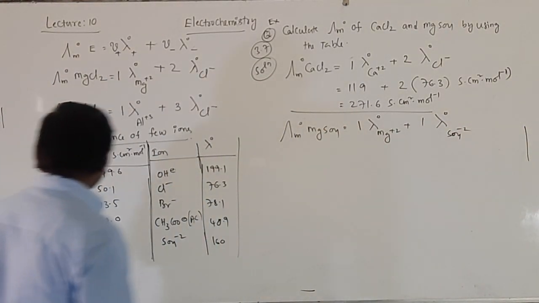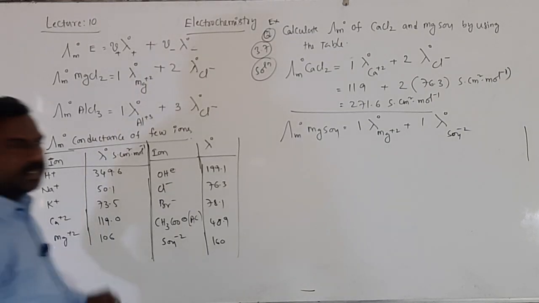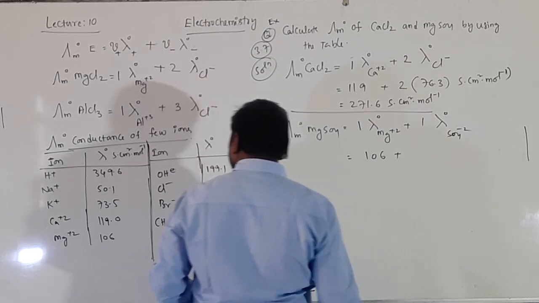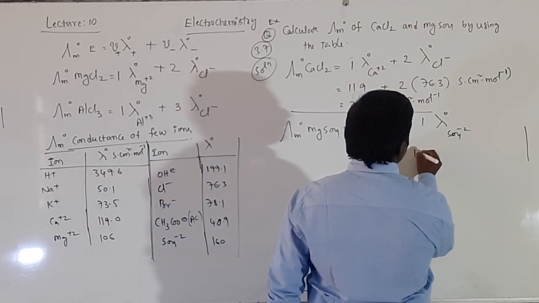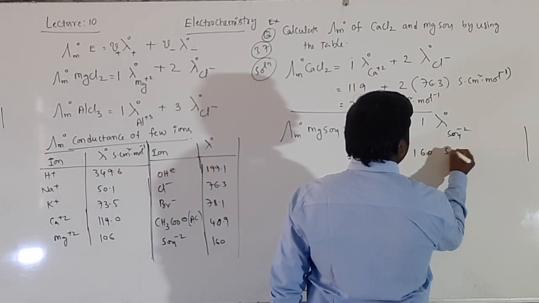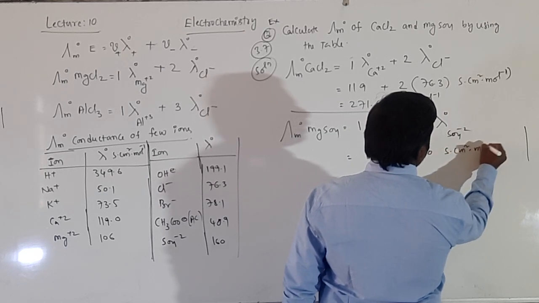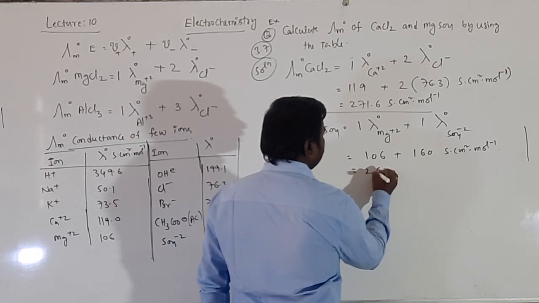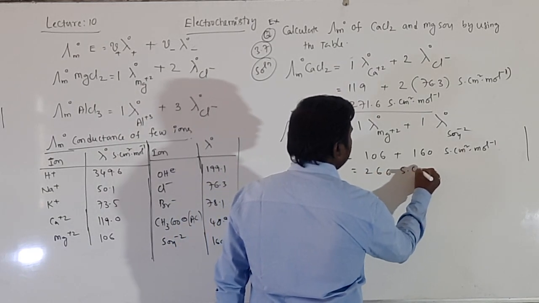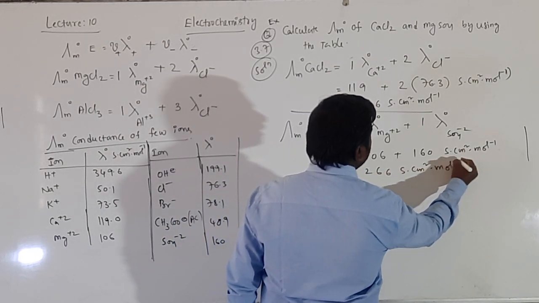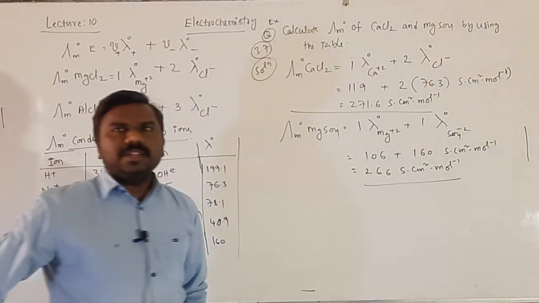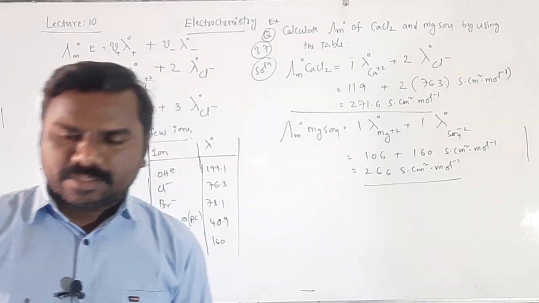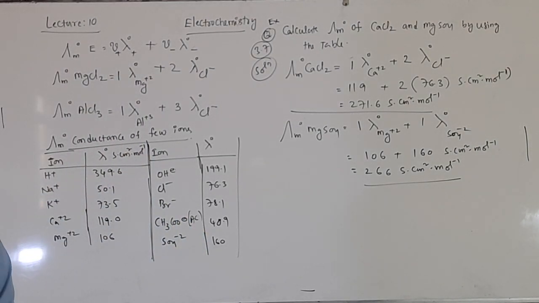For Mg plus 2 the value is 106, plus SO4 160, Siemens centimeter square mole inverse. Okay students, then by solving this, 266 Siemens centimeter square mole inverse is your answer. Very easy questions. In the exam they will provide you the ions' conductance. Okay, next.